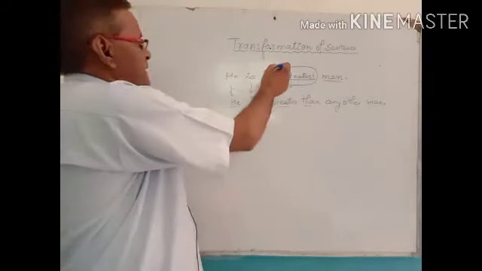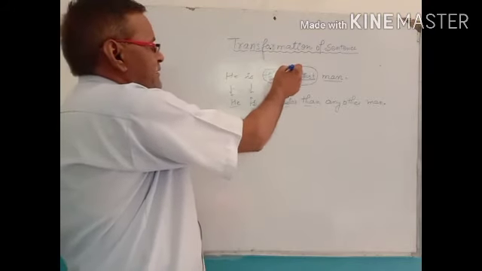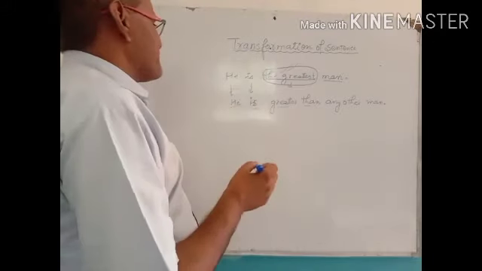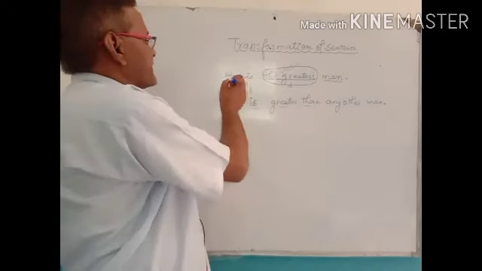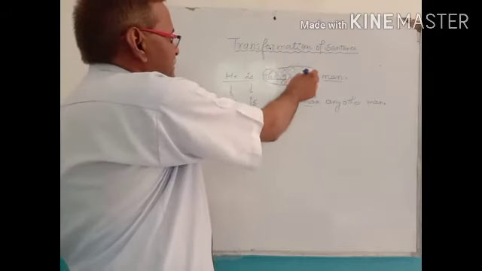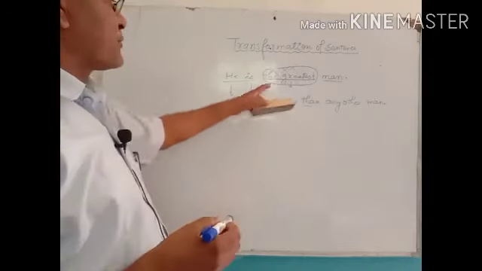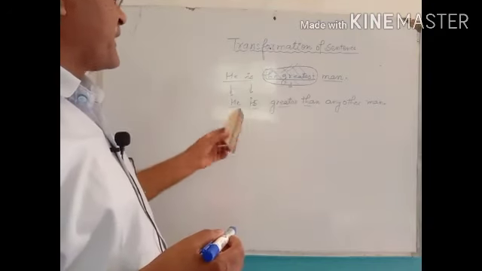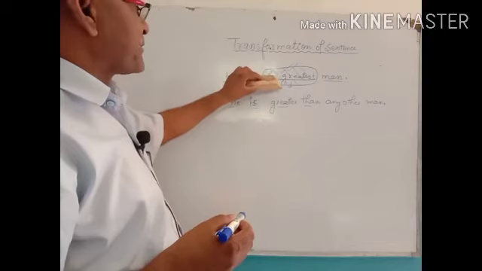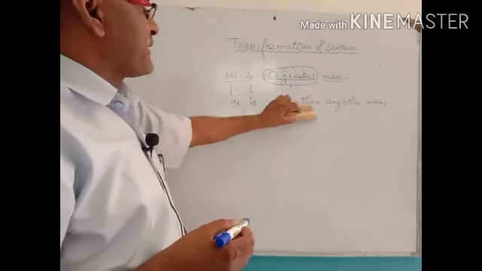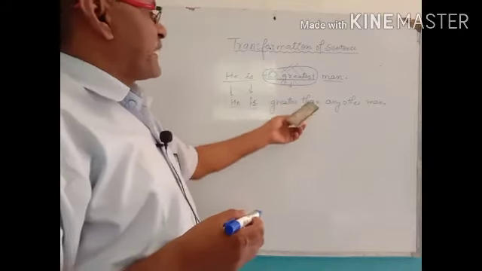Here, while changing superlative degree to comparative degree, we write the sentence in the same way. When we come to the adjective, the superlative degree of the adjective, we change the superlative degree into comparative degree. After that, we use than and any other.